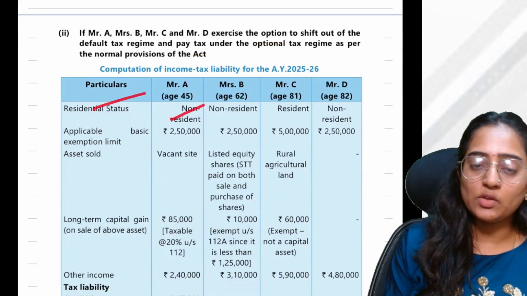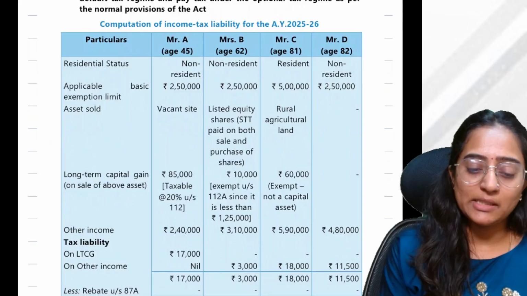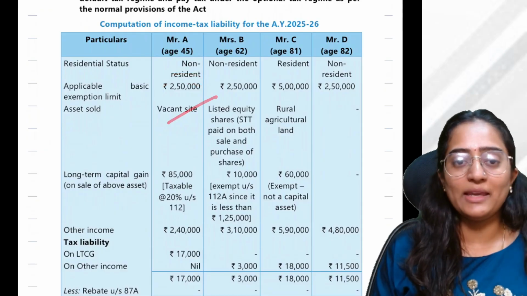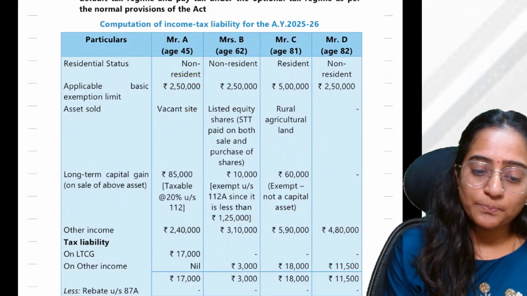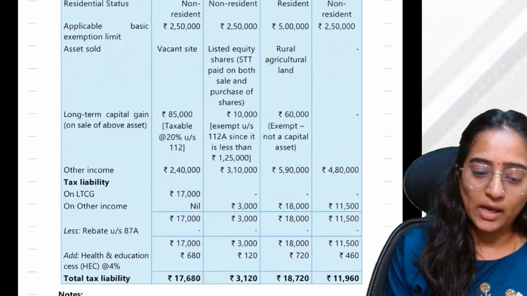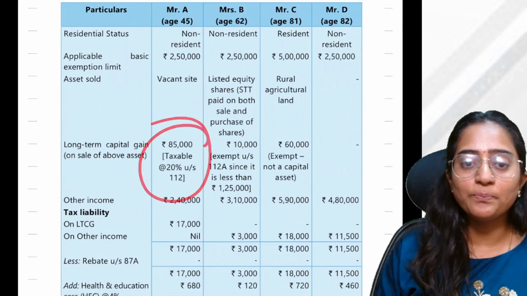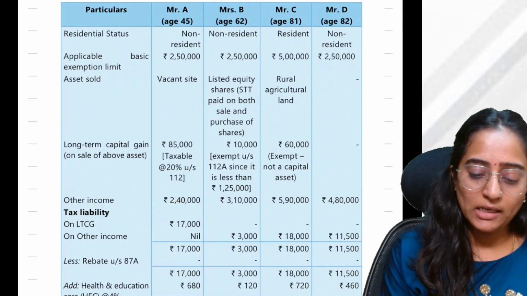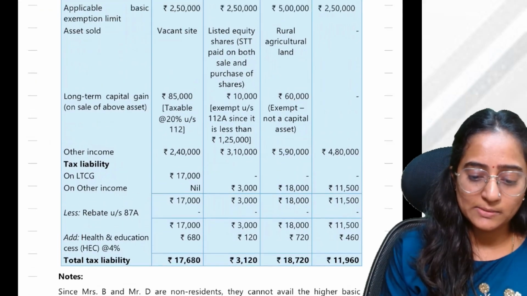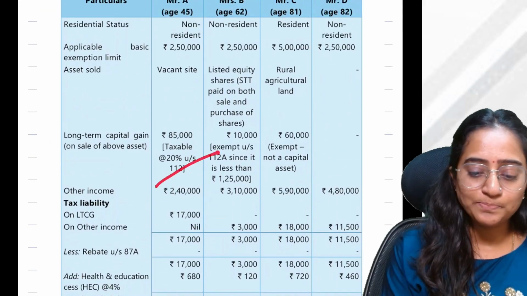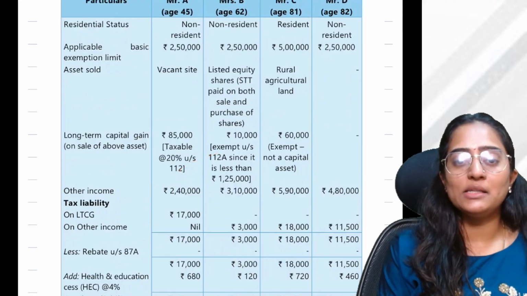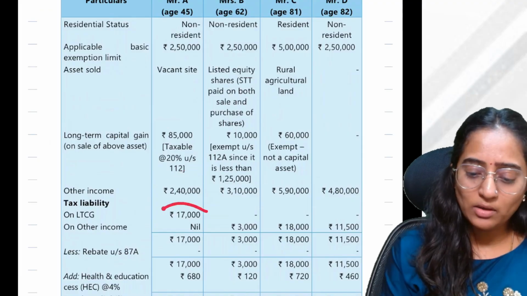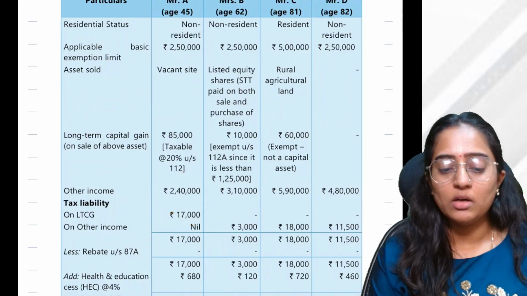See, residential status of this fellow is non-resident. And what is the basic exemption limit applicable? I told you it is 2.5. What is the asset sold? Vacant site. And whatever the other income which you have, whatever the long-term capital gain that you have, you can exhaust this 85,000, which is taxable at what rate? Where is it? The LTCG. This is taxable at what rate? 85,000 into 20%. As the transfer is before, you have got the long-term capital gain at 20%.